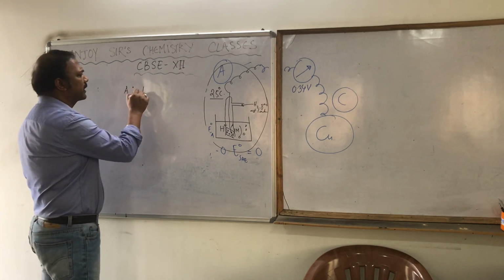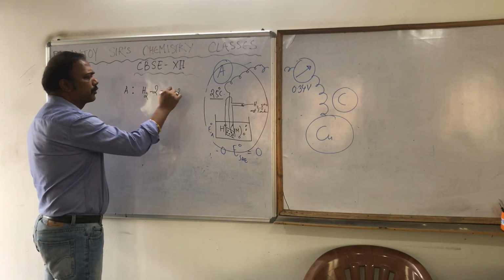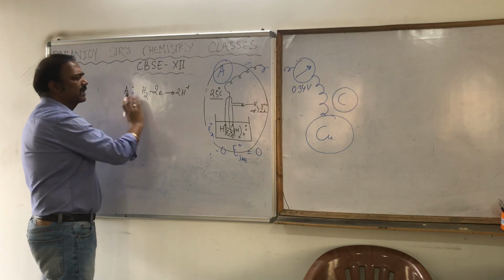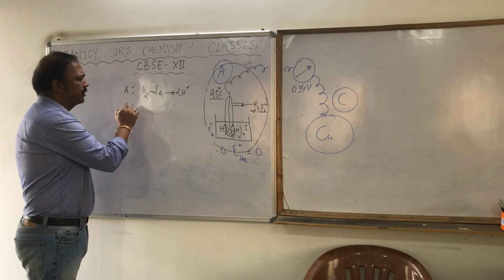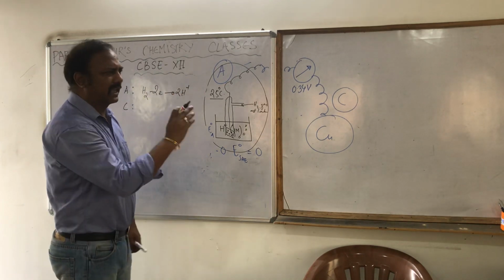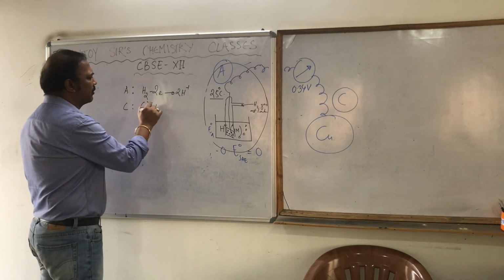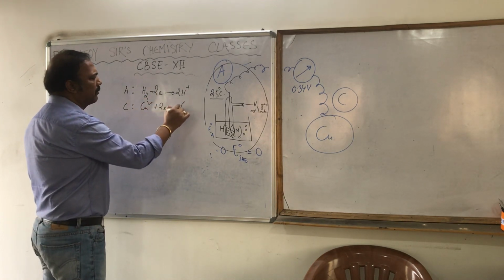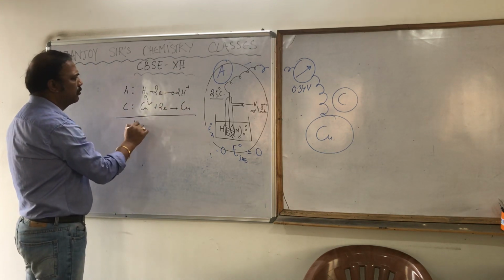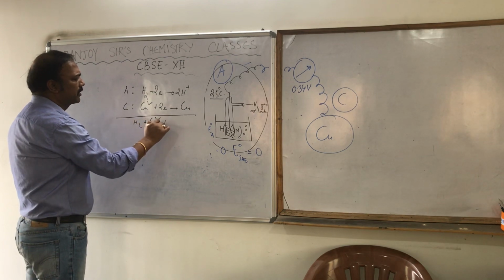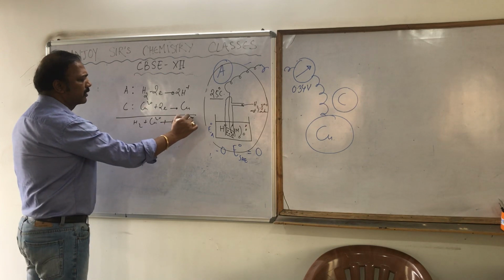So at anode the reaction that will be taking place is H2 minus 2e producing 2H+. That is the reaction that is taking place at anode. And what is the reaction that is taking place at cathode? Since it is copper and cathode means reduction is taking place, obviously Cu2+ ion will accept 2 electrons and will become Cu. So what is the overall reaction? The overall reaction is H2 plus Cu2+ producing 2H+ plus Cu.